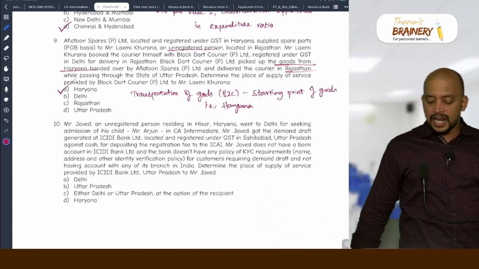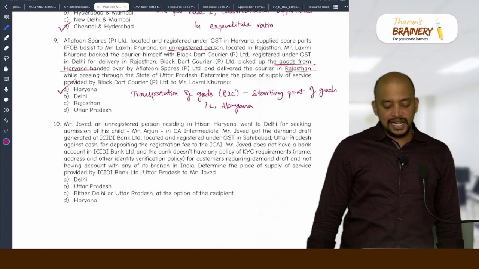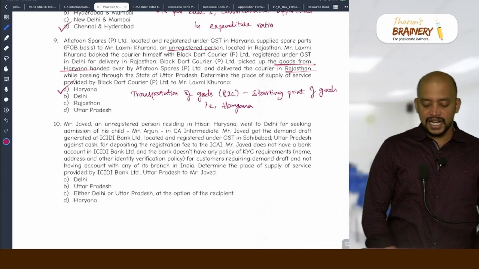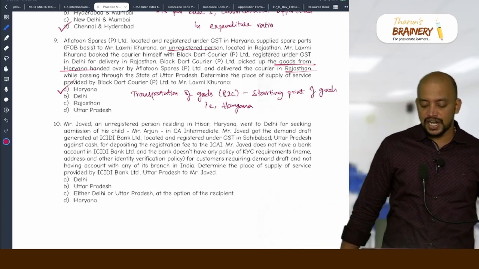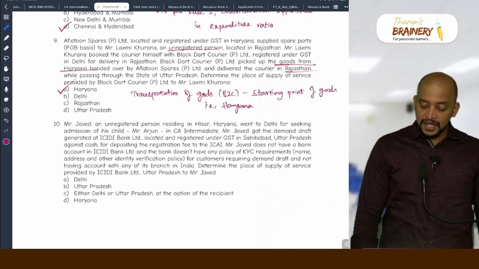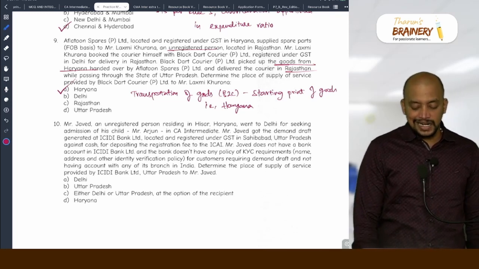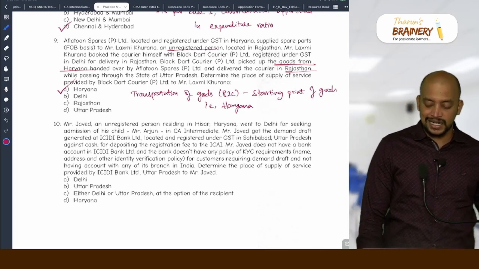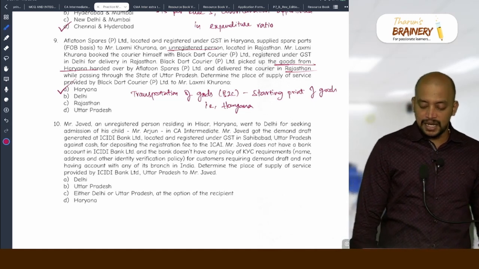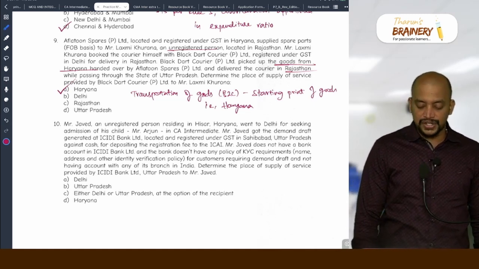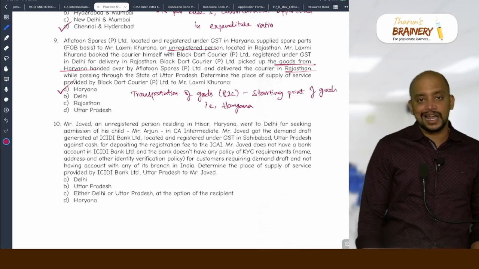Then 10. Mr. Javed, an unregistered person residing in Hisar, Haryana, went to Delhi for seeking admission of his child, Mr. Arjun, in CA Intermediate. Mr. Javed got the demand draft generated at ICICI Bank Limited, located and registered under GST in Shahibabad, Uttar Pradesh, against cash for depositing the registration fee to the ICAI.